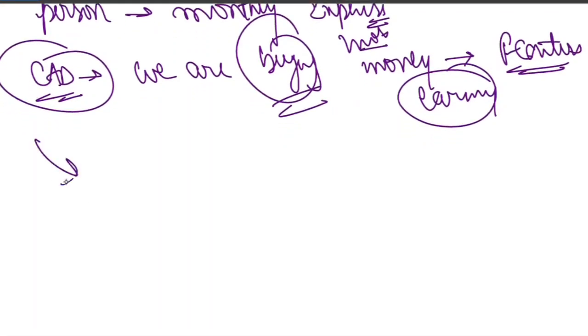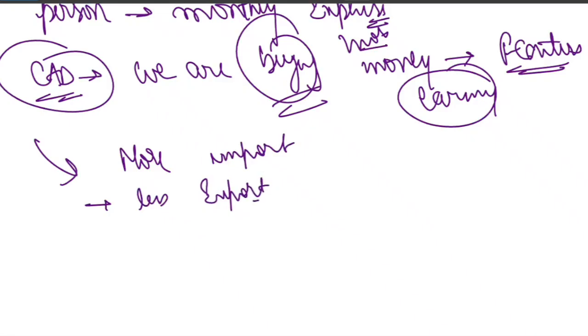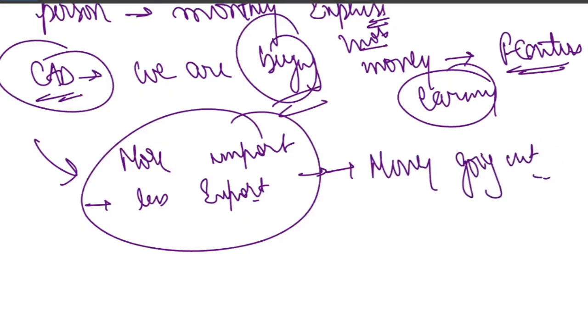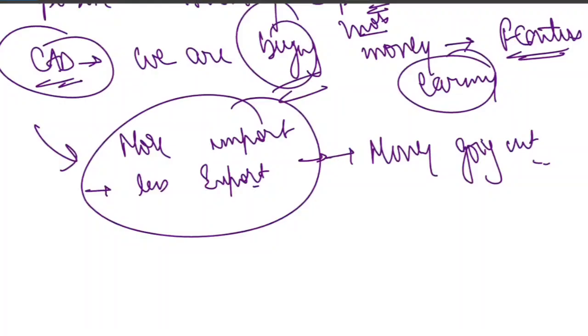What does it mean? It simply means more import. Import is just kind of buying, right? And less export. If you export, you are earning, but you are not doing that much export. Because of these two reasons, more money is going out. So now the country has a payment gap. Now the question is how this gap will be filled. Who will fill this gap?